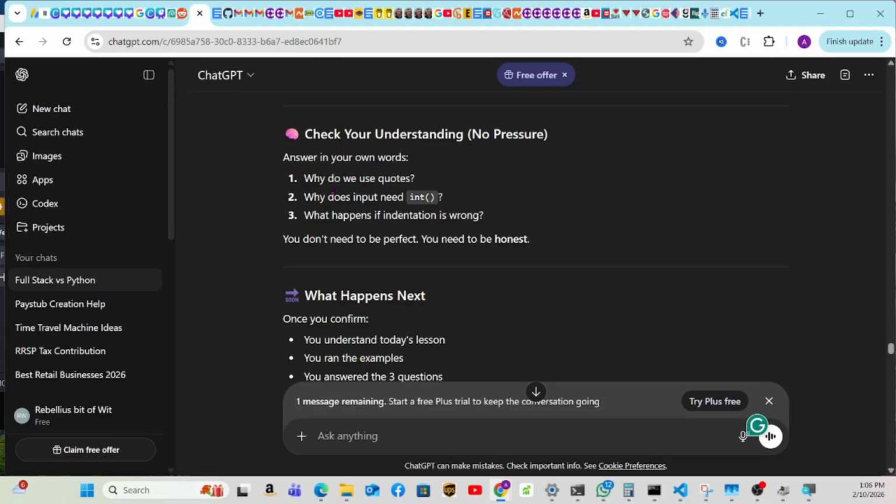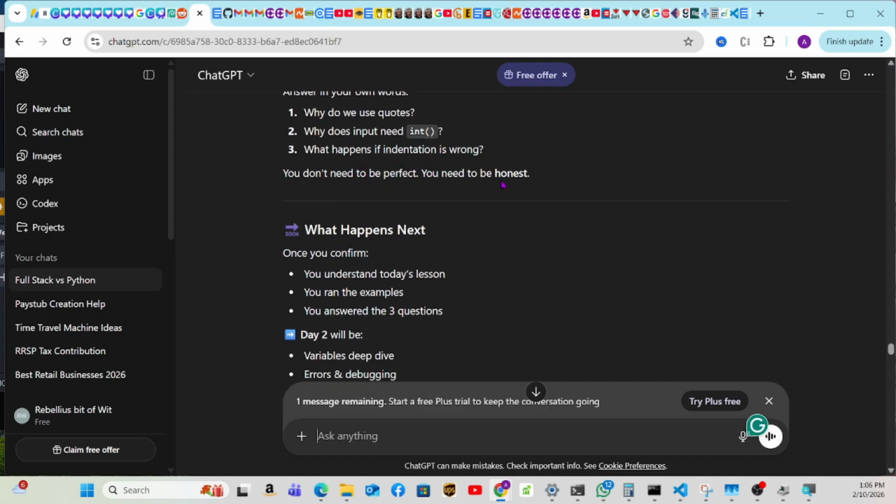Check your understanding, no pressure. Answer in your own words. Why do we use quotes? Remember, the quotes are because it's text. It's a string. This is the reason why Python does that. And why does input need int? Because input gives a string, it's text, and int will convert the text into an integer. What happens if the indentation is wrong? Well, the program will not run. You don't need to be perfect, you need to be honest.